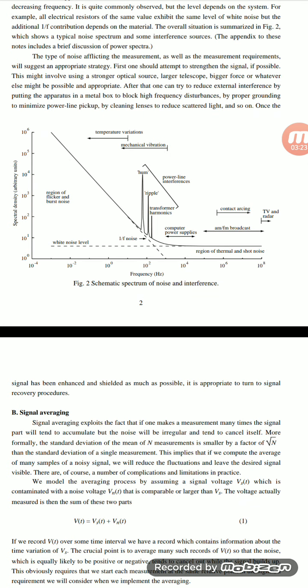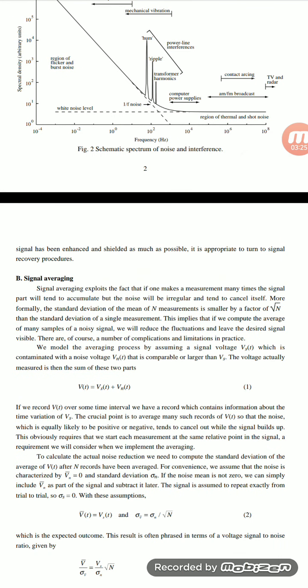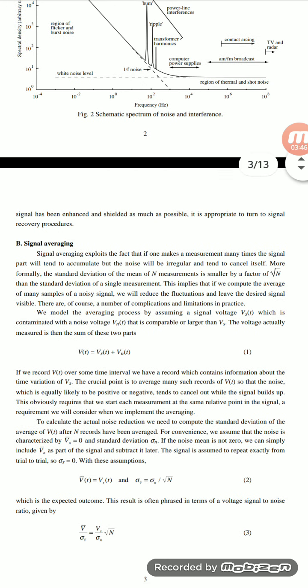So this noise signal averaging arises from the fact that in making a measurement many times, the signal will be repeatable and accumulate, but the noise will be irregular and tend to cancel itself. More formally, the standard deviation of the mean of n measurements, n being the number of measurements, is reduced by a factor of root n. That is for a single element.